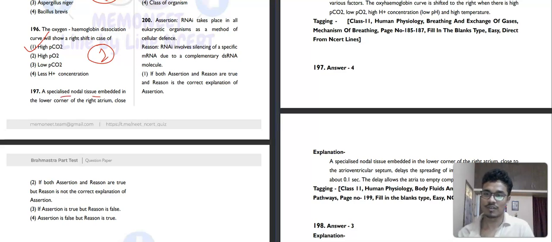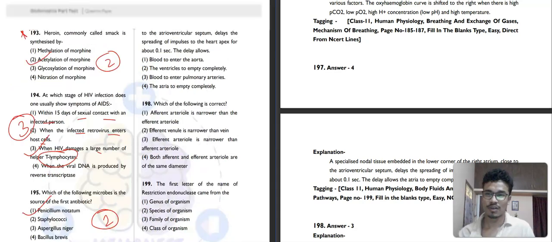A specialized nodal tissue embedded in the lower corner of the right atrium close to the atrioventricular septum delays the spreading of impulses to the heart apex for about 0.1 second. This delay allows the ventricle to empty completely, blood to enter the aorta and the pulmonary artery, and then the process starts.